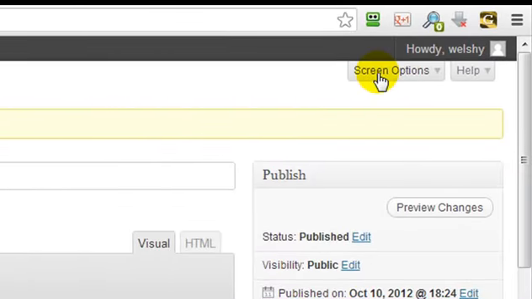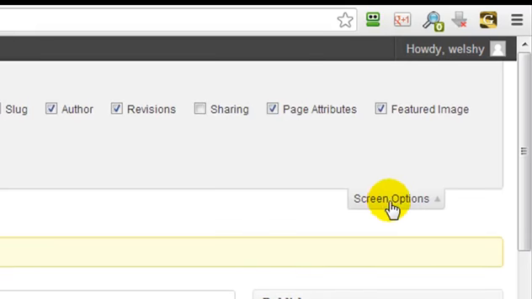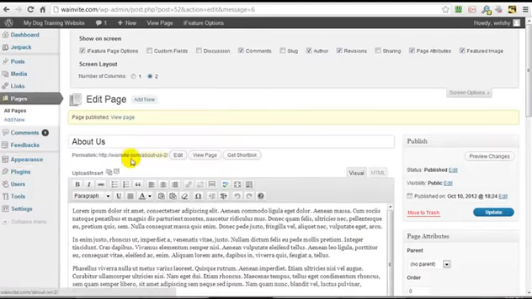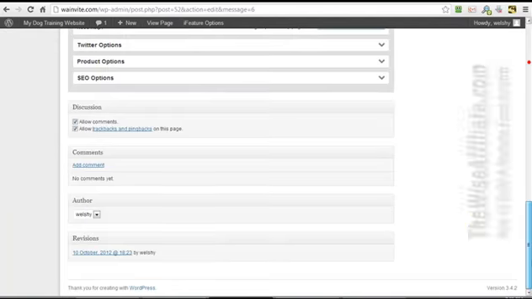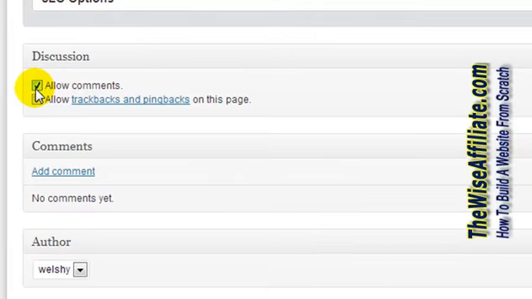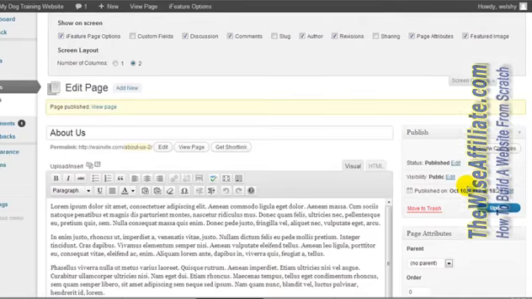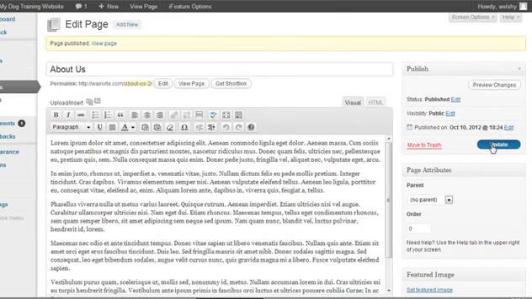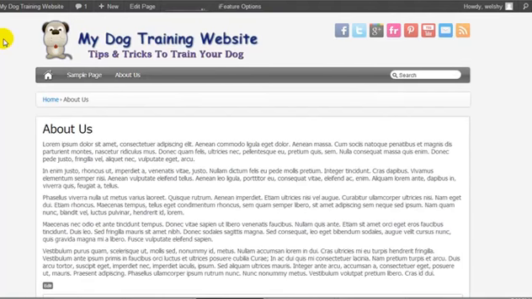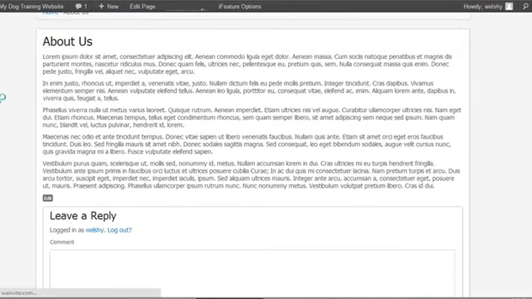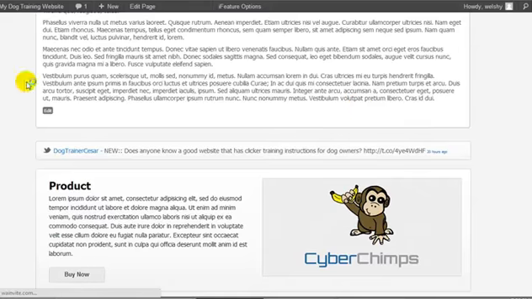Now up here you'll see this screen options. Now screen options is on all pages that you visit from inside the admin area, and they're not always the same screen options, so you may want to look. Here we have a discussions. If we check that, it's going to be visible when we scroll down. You see discussions here, it says allow comments, allow trackbacks and pingbacks on this page. We don't want people commenting, so I'm going to first push that back up and click update. So basically what we've done is we've just turned off the option to add comments. So I'm going to refresh this page. And there, the comments have been removed.